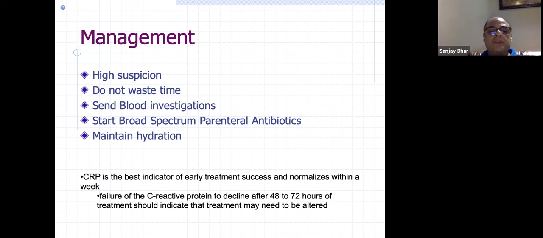As I told you, CRP is the best indicator for early treatment success and normalizes within a week. It will rise within 6 hours, and it will fall within 1 week if you have given a proper antibiotic and your patient is responding. If it is increasing, that means you are not on the right track. Failure of C-reactive protein to decline after 48 to 72 hours should indicate the treatment needs to be altered. So change the treatment, change the timing.